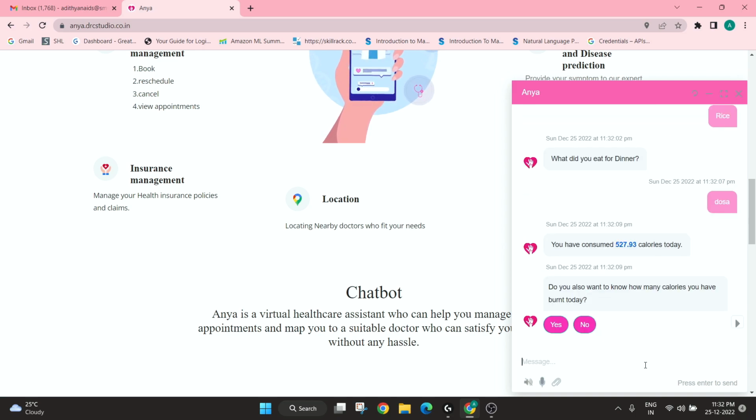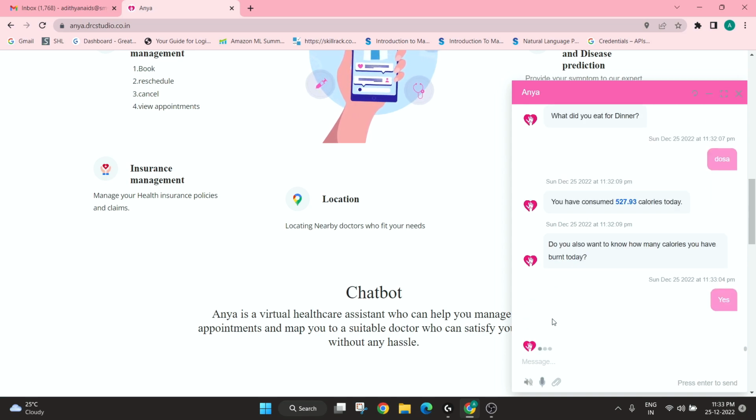So using the Nutritionix API, I can calculate the amount of calories consumed through my food. So it seems that I have consumed 527 calories today. So Anya is asking me how many calories I have burnt today. So would I like to know that? And I'm just giving yes.